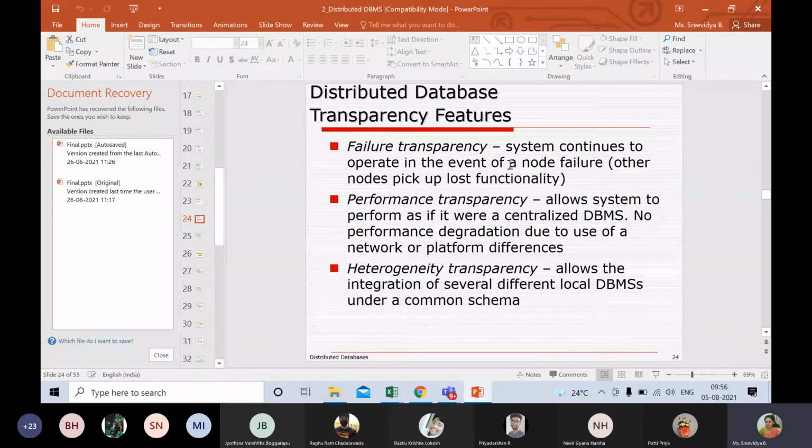Failure transparency. When I speak about this, you may try to relate to your computer networks. You very well know by now what happens if you have single site data and single site processing. I remember asking you a question: what could be the disadvantage of having a centralized system, single site data and single site processing? I think it was Vishnu or somebody who told us that the single point of failure is one of the drawbacks.